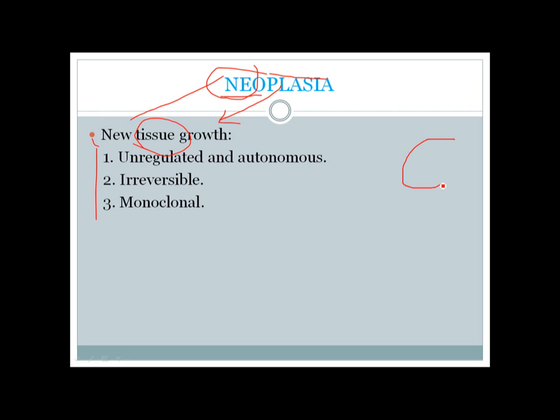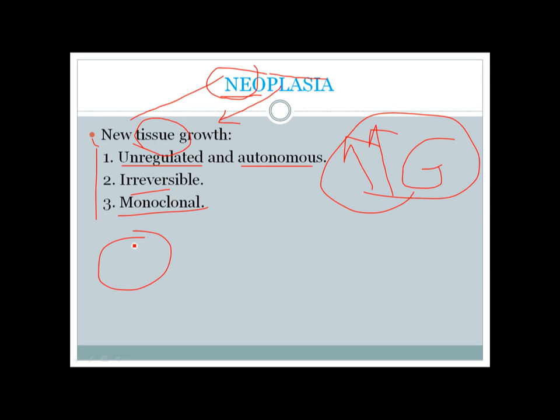The most important is that the growth is excessive due to unregulation, and the growth is autonomous. So there will be excessive autonomous growth, which is not reversible, and which is also monoclonal. Monoclonality is something like that.